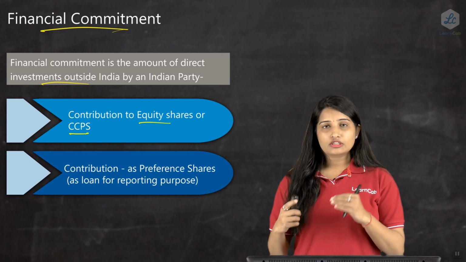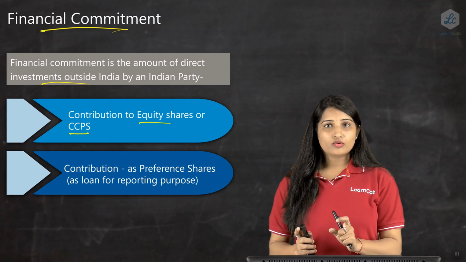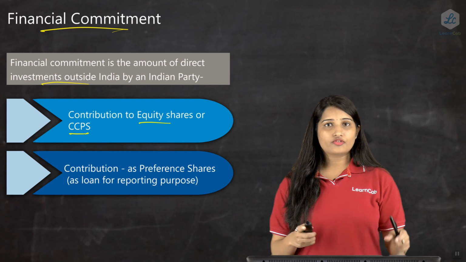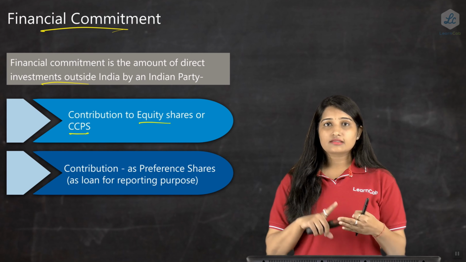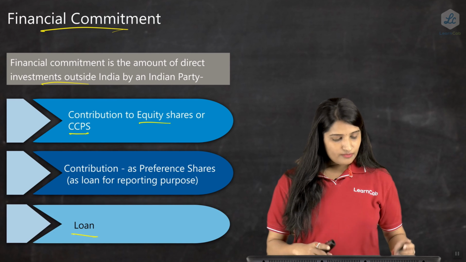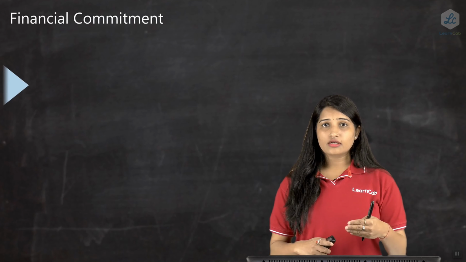Then the contribution on the preference shares is termed as a loan only for reporting purposes. Otherwise, this is also considered a part of the financial commitment. So we have equity, we have CCPS, then 100% of the preference shares, and the next one is the loan. The loan is also a part of the financial commitment.